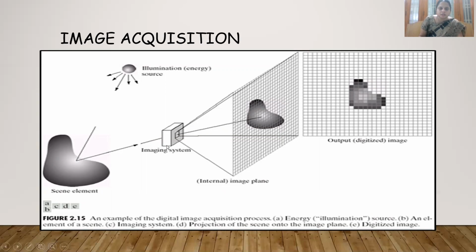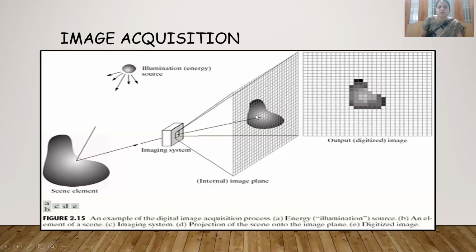And this is the imaging system. The light reflects from the object, falls on the camera lens and creates one picture. This picture is continuous, and we are converting this continuous picture into a digital image.